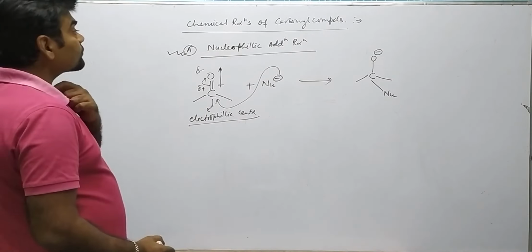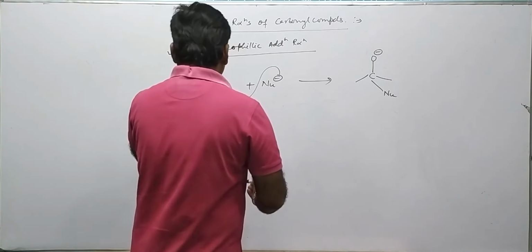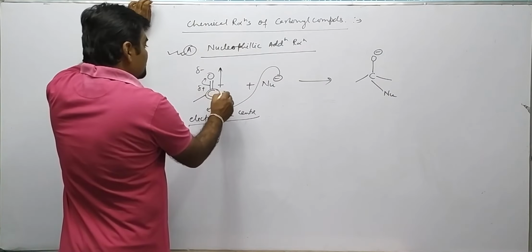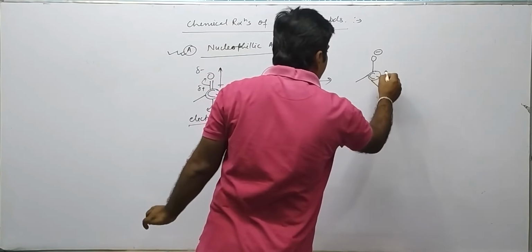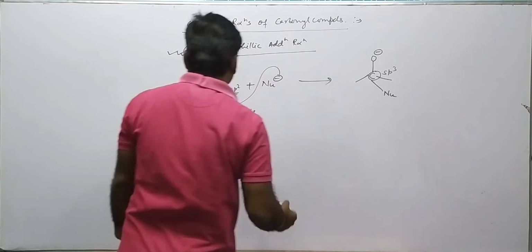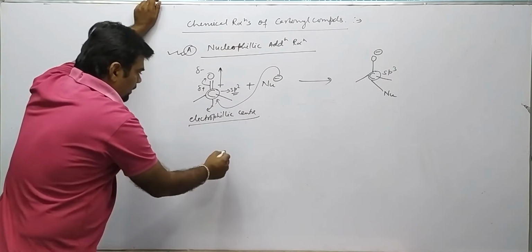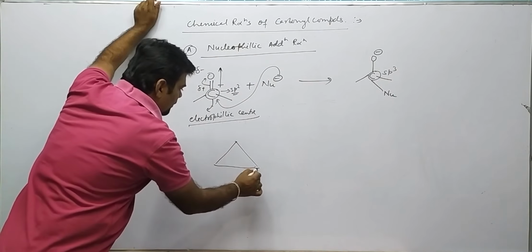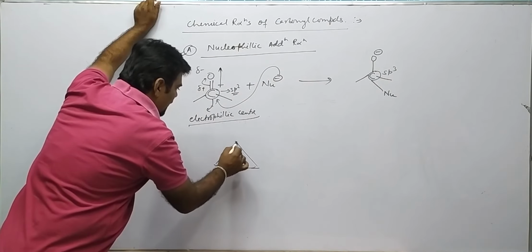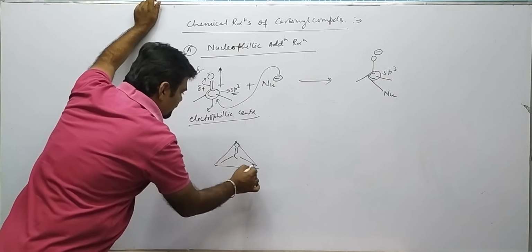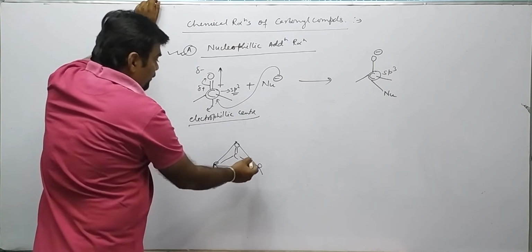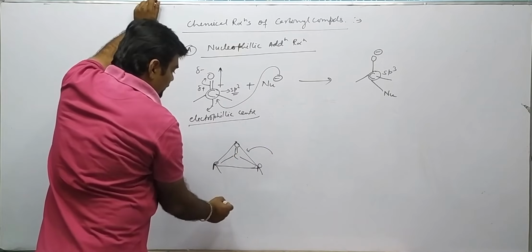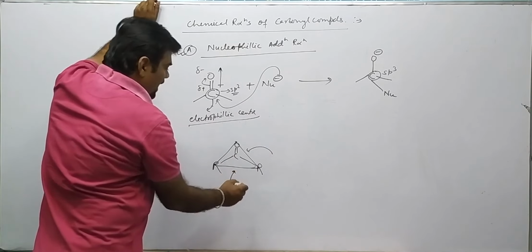So this carbon is sp2 hybridized, and this carbon is sp3 hybridized. The sp2 carbon is triangular planar, with R over here and R over here. Therefore, the nucleophile can approach from the front side or from the back side.